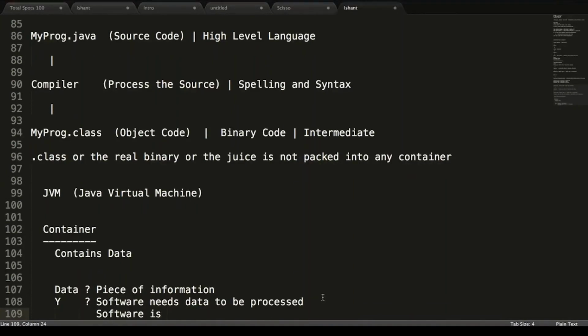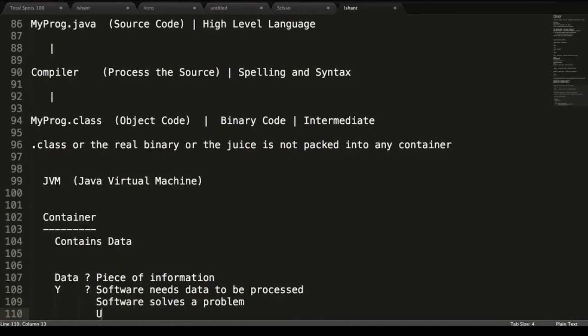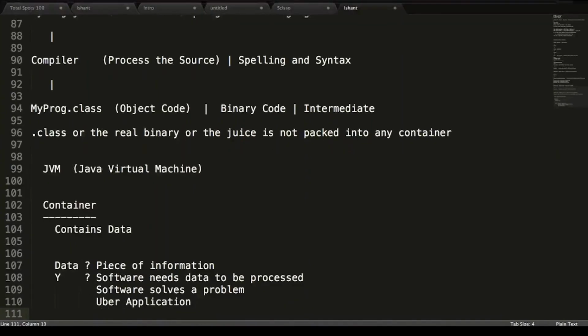Why does software need data to be processed? Software solves a problem. Let us consider this by taking an example of the Uber application. Uber solves a problem by which you can get a cab easily. So what does Uber need? Uber needs to process data. What kind of data?